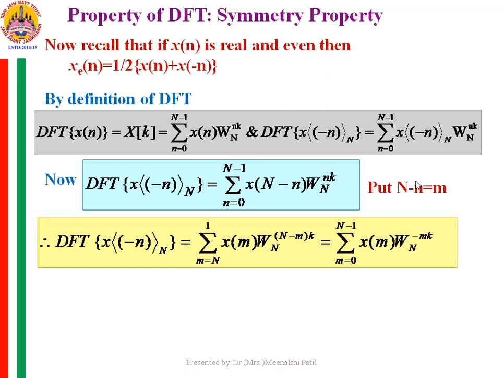So if in this expression you replace n with capital N minus 1, you will get m equal to 1.